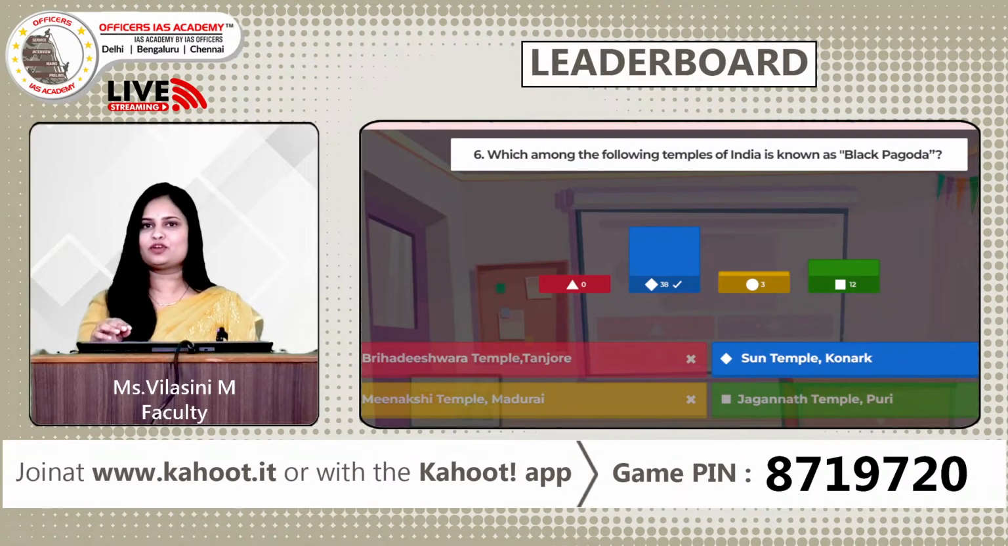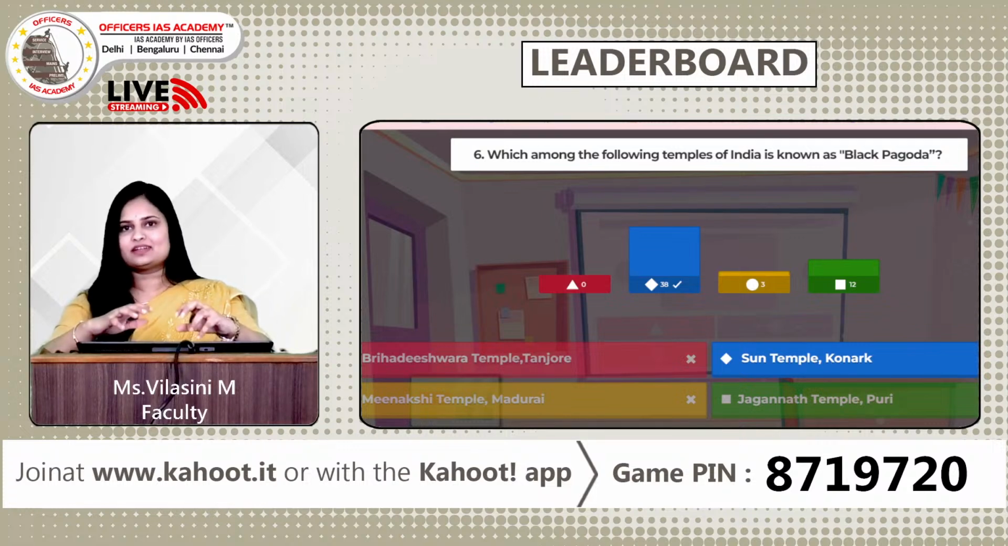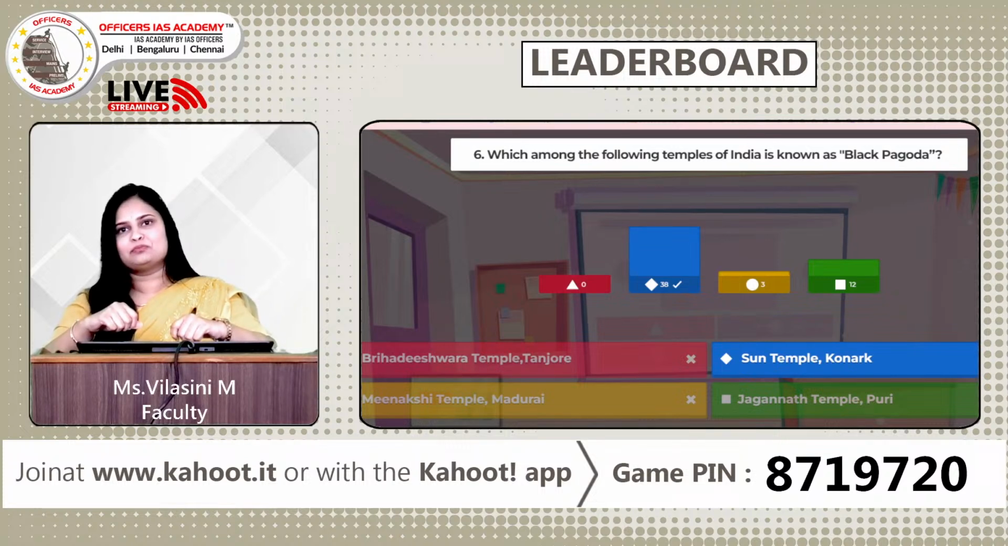So Sun Temple Konark is often referred to as Black Pagoda. The reason why it is called Black Pagoda is because of the black dark stones with which it is built. Apart from this, a few other things you need to know. It is a World Heritage Site and it was built by rulers of the Ganga dynasty. Fine. Any idea which temple is called the White Pagoda? It is actually Jagannath temple in Puri, which is also in Odisha.